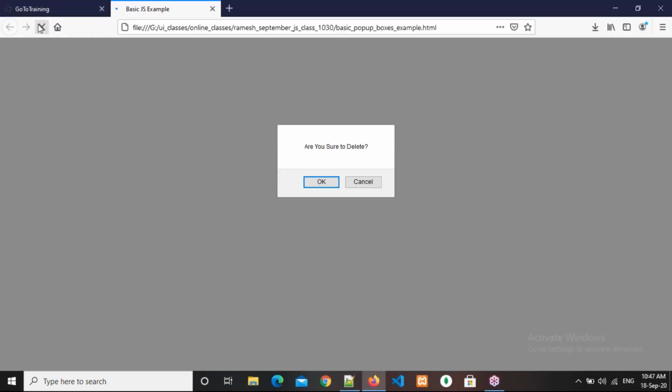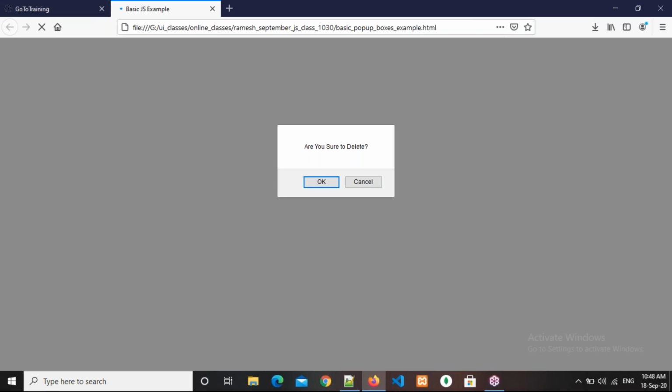So we'll see how we will get this. Refresh this page. Now see here, how many buttons are we getting? Please respond. How many buttons are we getting? Two buttons. Okay, so what are those? OK and Cancel. So if you click on OK, whatever action or operation you want will be executed. If you click on Cancel, no operation will be executed.